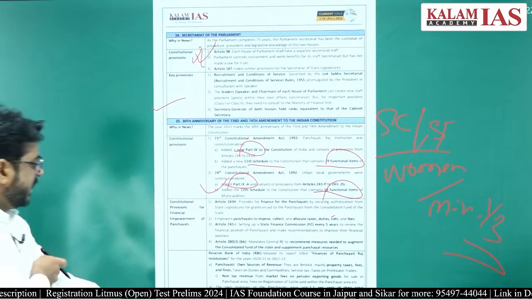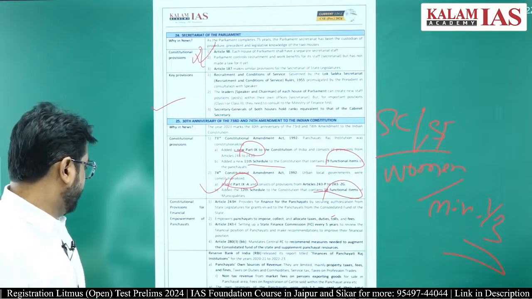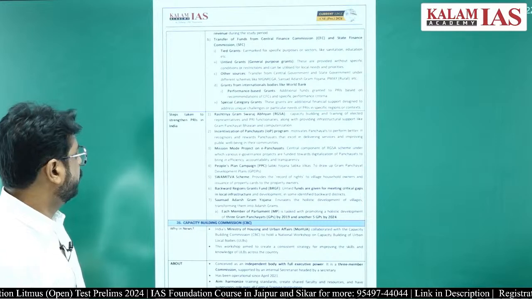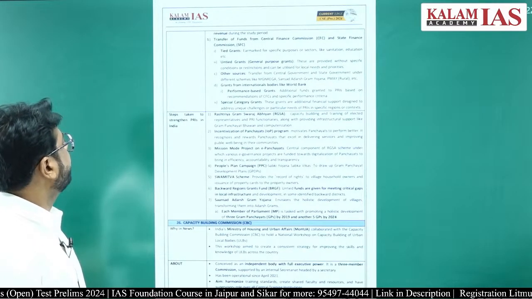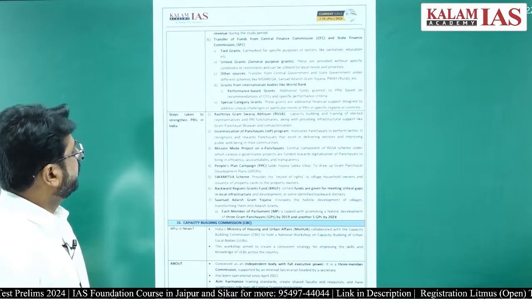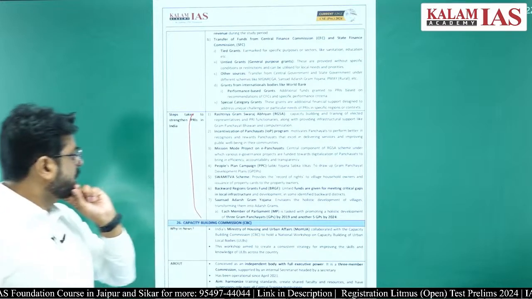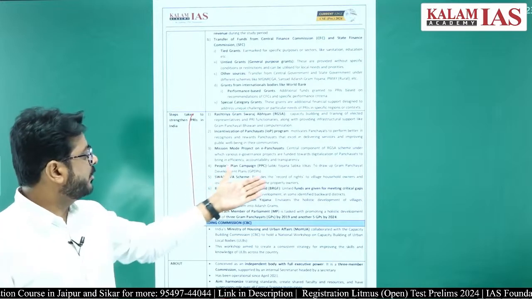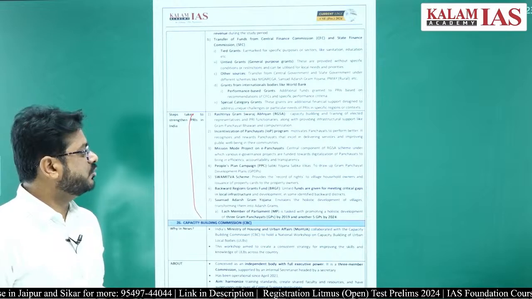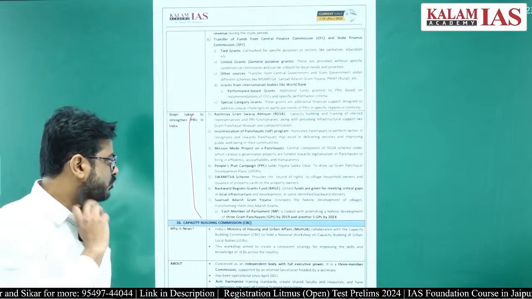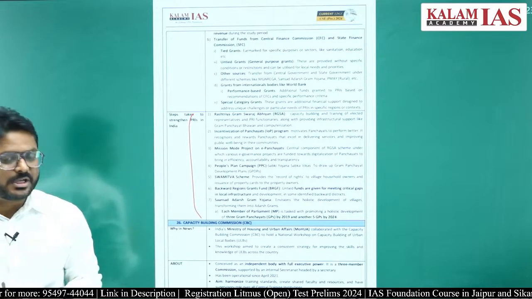So I hope all these things are clear to you. There is not much to remember here, right. You must have read about government schemes, like the Swamitva scheme. The Swamitva scheme is to provide records of rights to village owners, and issuance of property cards to the property owners.